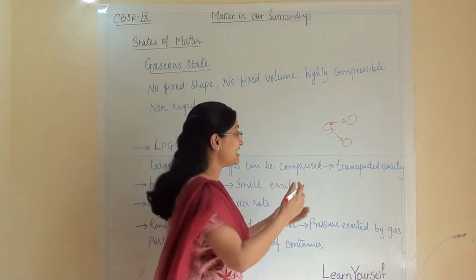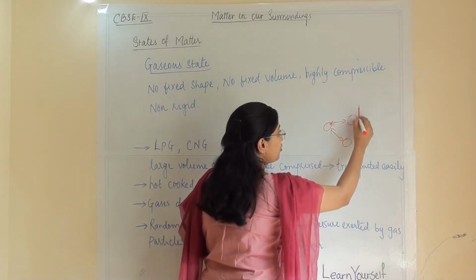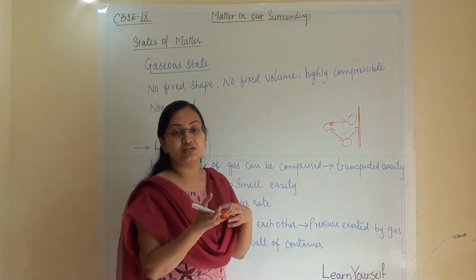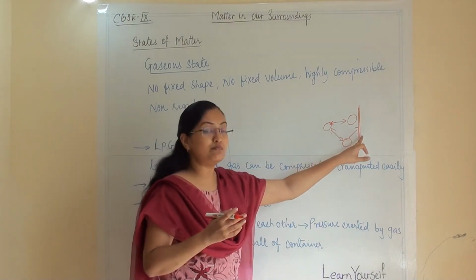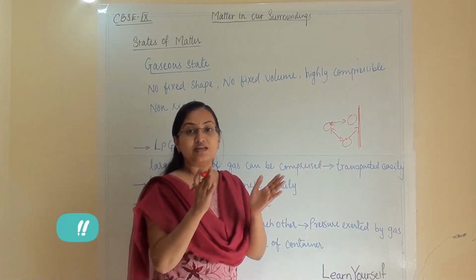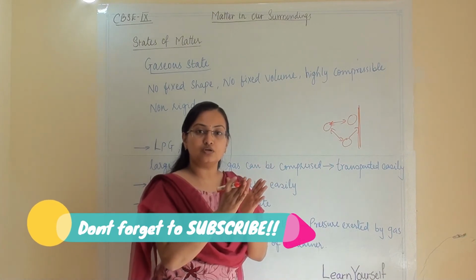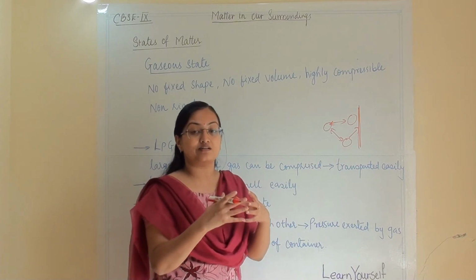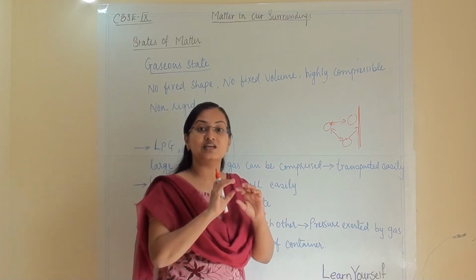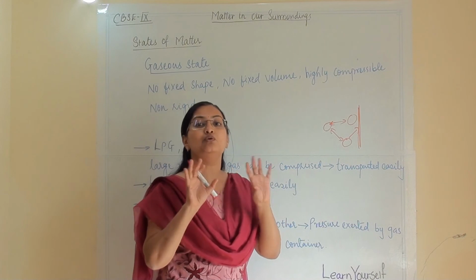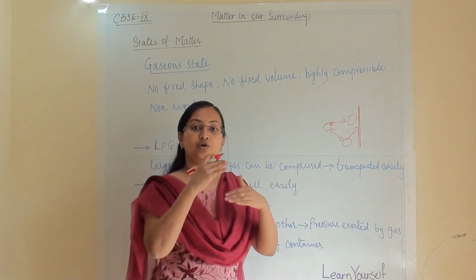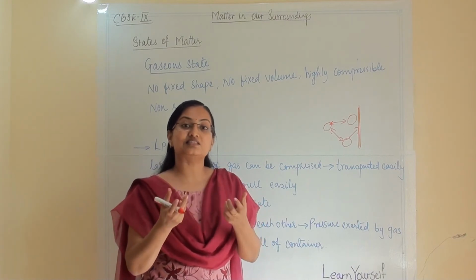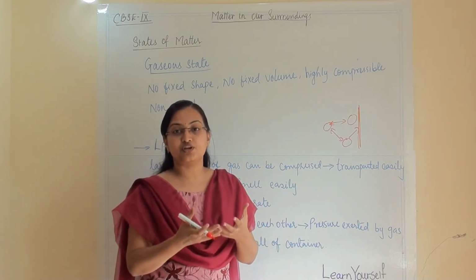And the same thing happens at the wall of the container. When they collide with the wall of the container, they exert the same pressure on the wall. So when we are applying so much pressure on the balloon, that movement becomes faster and more gaseous particles collide with the balloon wall, and the balloon wall will not take it easily, its elasticity will not take up that much pressure, so it will burst.